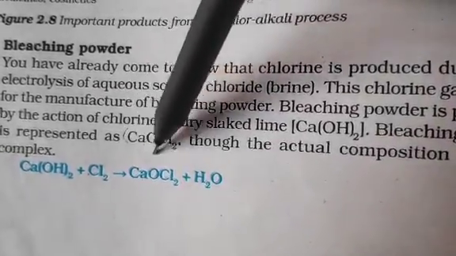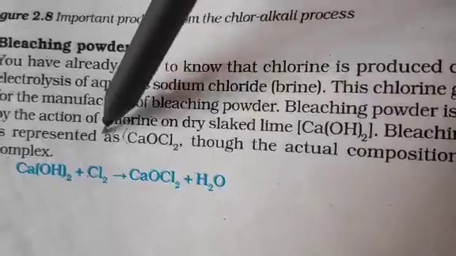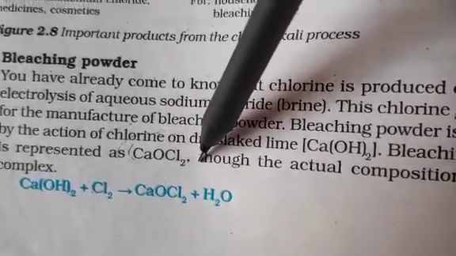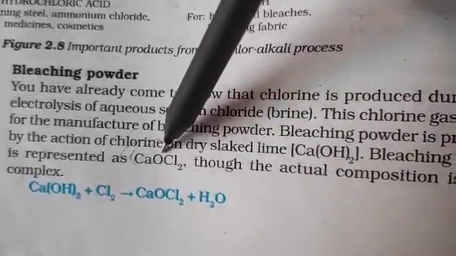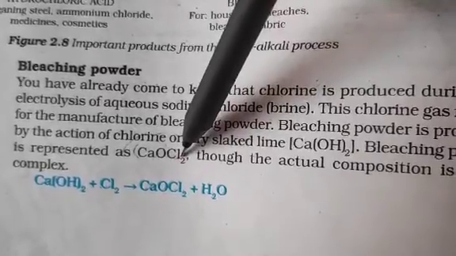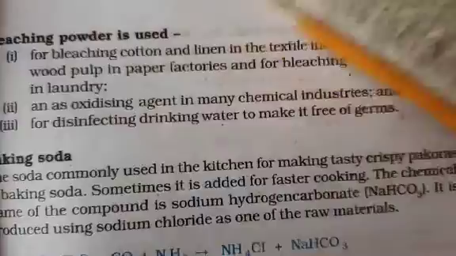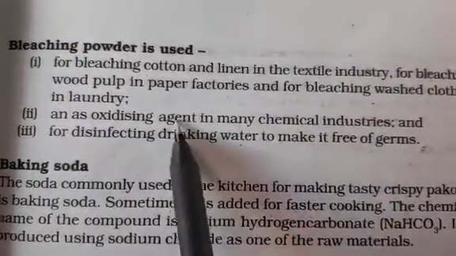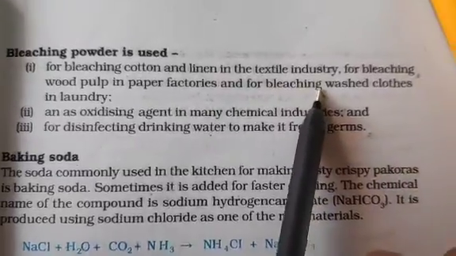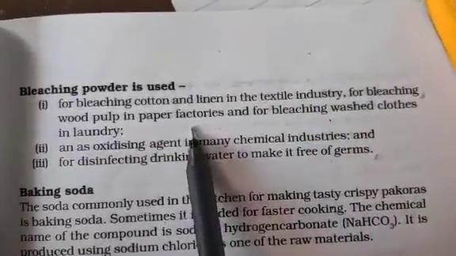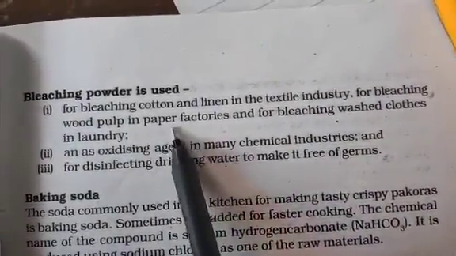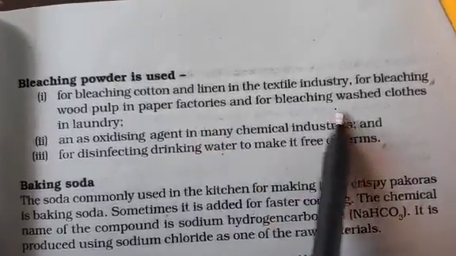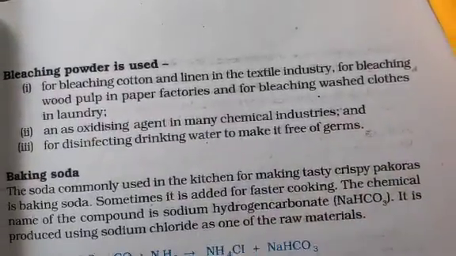Sometimes only the formula of bleaching powder is asked as a 1-marker. It is CaOCl2, calcium hypochlorite. This is the formula for bleaching powder. What is its use? You have been learning it since primary classes, or you know it very well. It is used to bleach cotton and linen in the textile industry, in the paper industry to remove the color of wood pulp, and for bleaching washed clothes in the laundry.